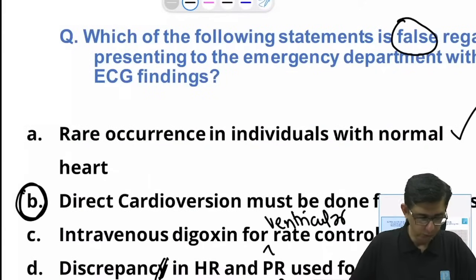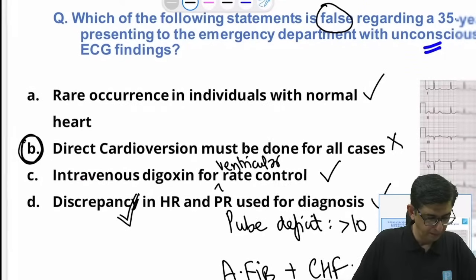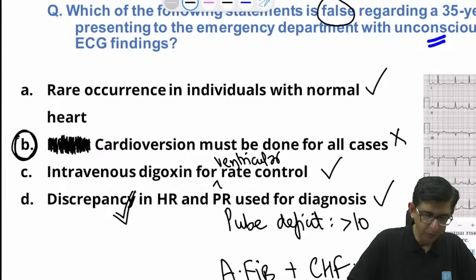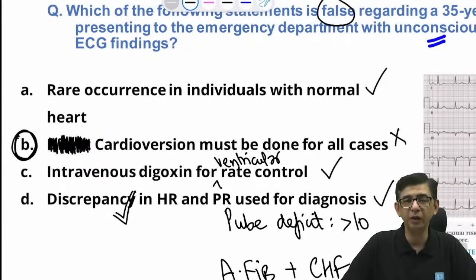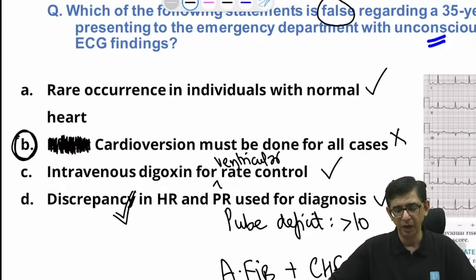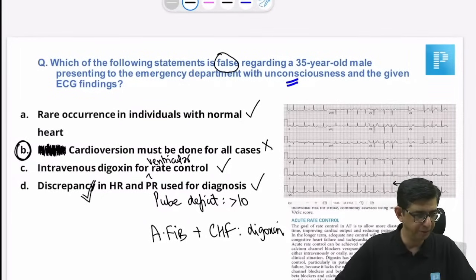Okay, Sneha, you said only cardioversion was mentioned. They probably meant medical or okay. Okay, fine. I'll remove that, doctor. Even if I remove that option, still then cardioversion must be done in all cases is not a very accurate way, because initially we do not go ahead with cardioversion in these patients. But I get your point, because we are looking at the other version of this question, the one that you're talking about. If we go into what is the true statement for this one, then still I'd go by option number D only.